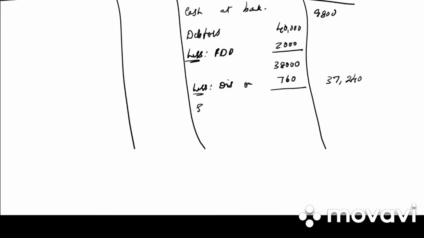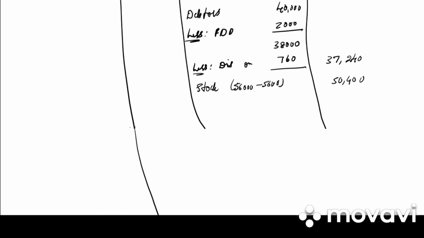Next we have stock. Stock is reduced by 10%. So 56,000 minus 5,600. How much do we get? 50,400. Then in the old balance sheet they have given us investment. Will we write investment again in the new balance sheet? No, because investment is taken over by the old partners. So it will not be written. Then we have goodwill. Will we write goodwill? No, because again it is transferred to old partners in the old ratio.